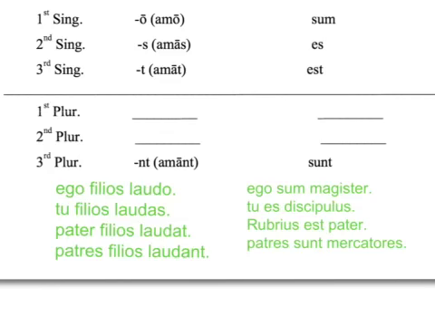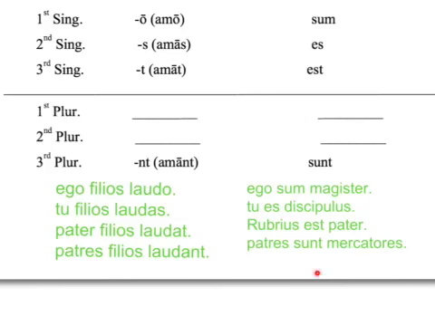On the second slide in my little presentation, I've given you some more examples, if you'd like to pause and spend some more time. For instance, ego filios laudo would be I praise the sons. The way you know that it's I is because laudo ends in an O. Tu filios laudas, you praise the sons. You can tell it's you because it's S, and also tu here. Pater filios laudat, the father praises his sons. And here's the T for a third singular. And patres filios laudant, the fathers praise their sons.